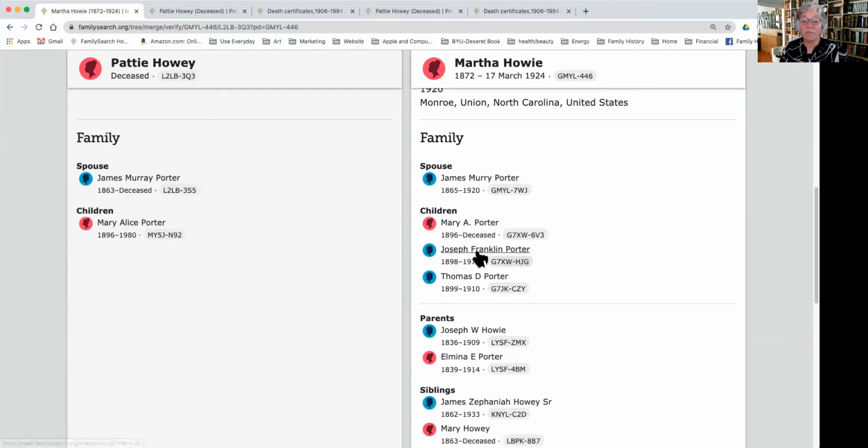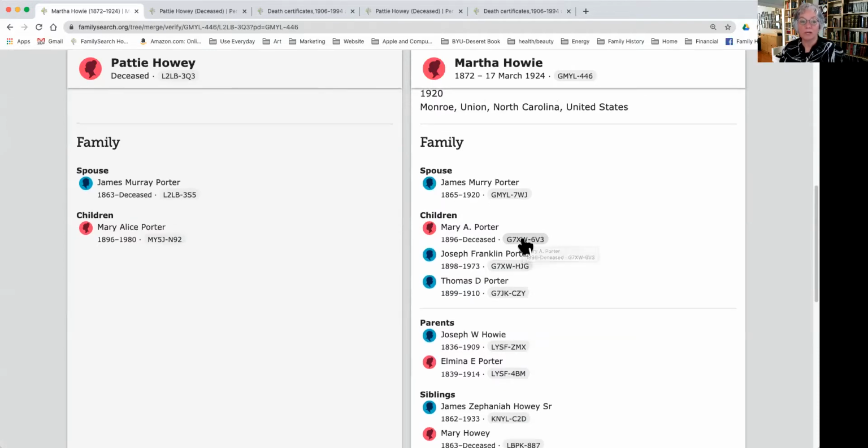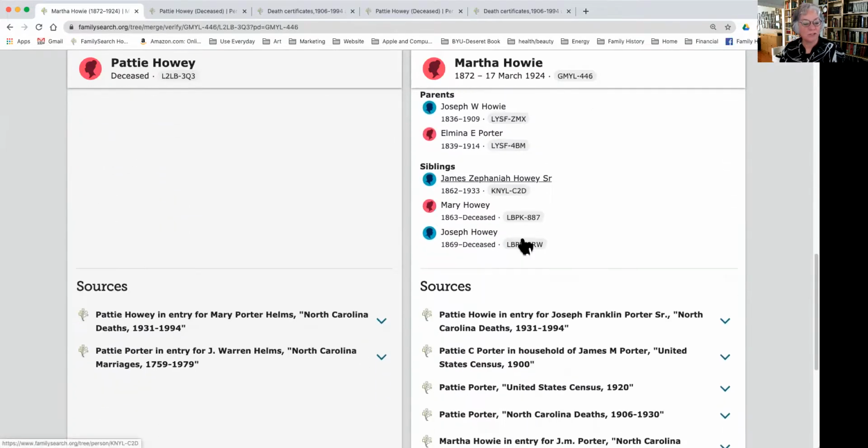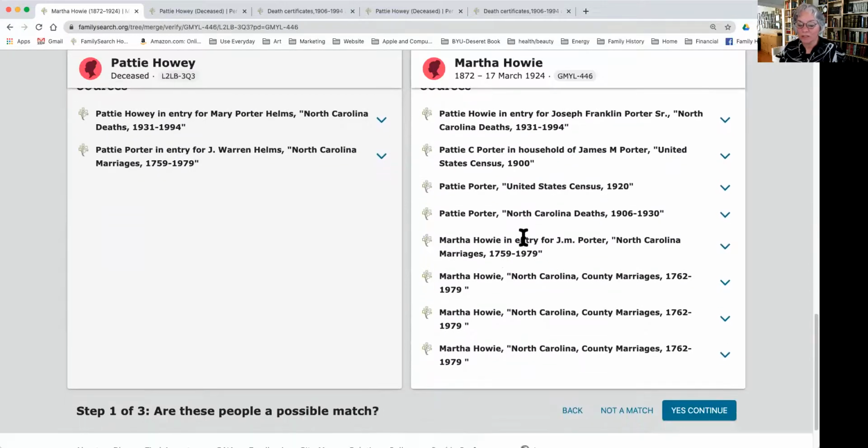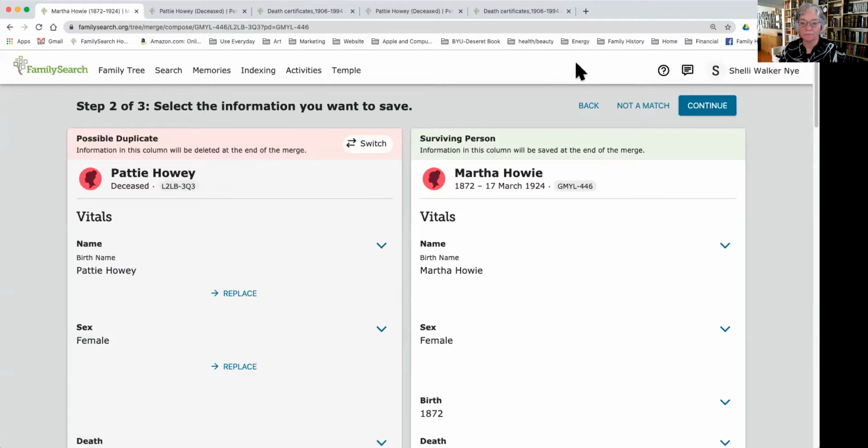And then we have Mary A. Porter, and Mary Alice Porter here, and they have two different ID numbers. Actually, who we're wanting to merge right now is the one at the top, which is Martha and Patty. So as we look at this information, we say, yes, these are the same person. So I click, yes, I want to continue.